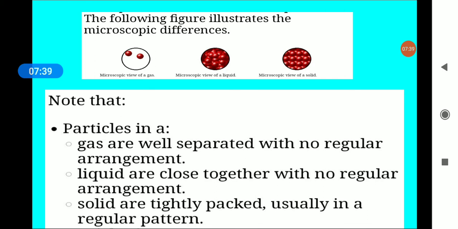In liquid, the particles are close together with no regular arrangement, though they are close. The third one, which is solid, you see they are tightly packed and in a regular pattern, all properly packed together.